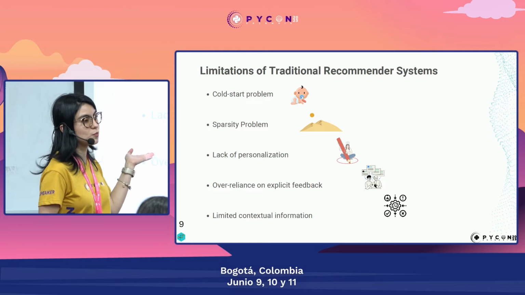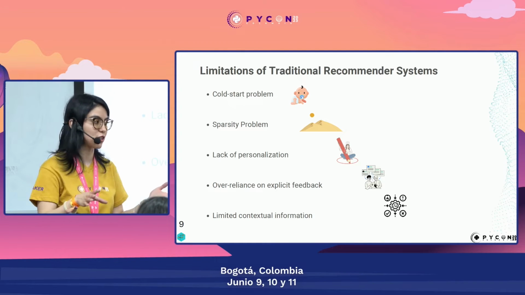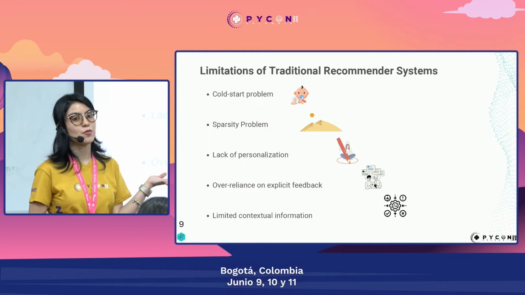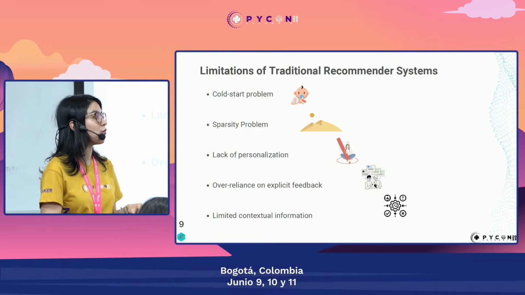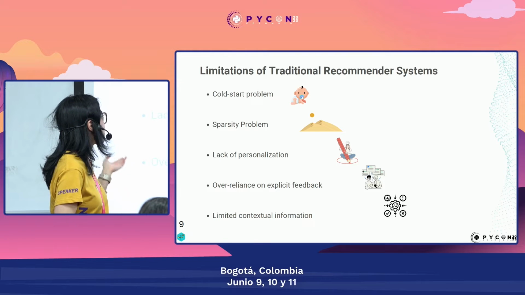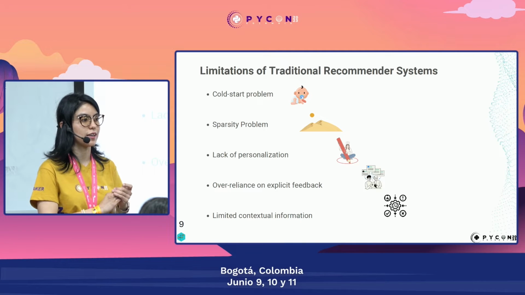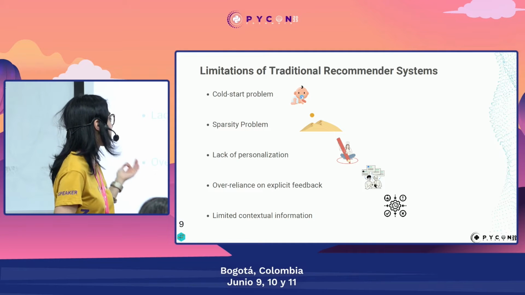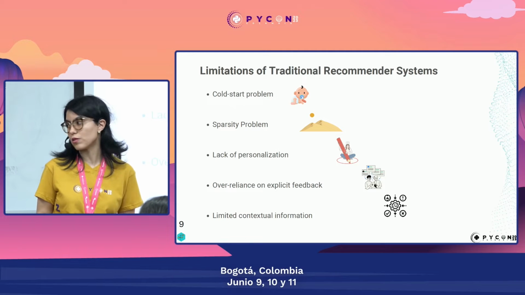We also have a sparsity problem, as I mentioned, because we don't always have all the interactions possible between users and items. Then we have also lack of personalization, when we are limiting our models to only focus on features from users or items, but not interactions. Sometimes we are over-reliant on explicit feedback, so we are not taking into account implicit interactions. And sometimes we also don't consider contextual information from our users or our movies that could be very useful.